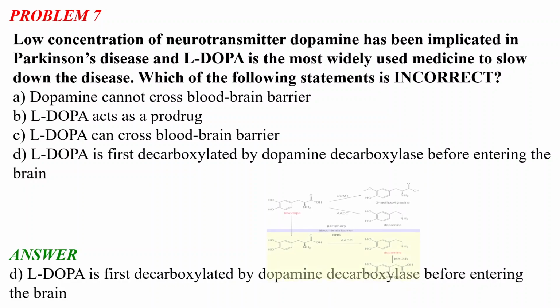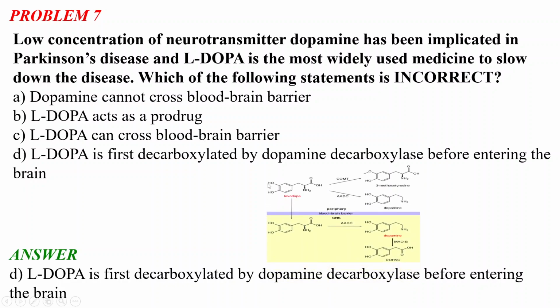Okay, so as you can see, this is the structure of L-DOPA, also called levodopa. Levo stands for the L, or we know levorotatory and dextrorotatory, it is the levorotatory form. So levodopa, outside in the periphery of the blood-brain barrier, what happens? There are two enzymes.